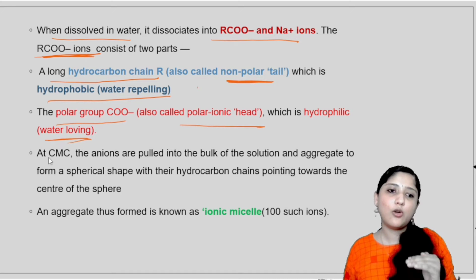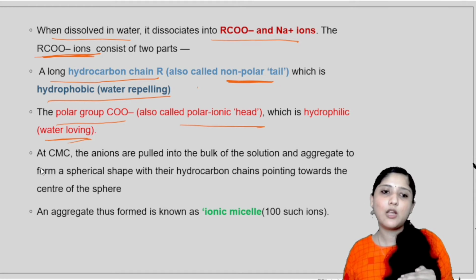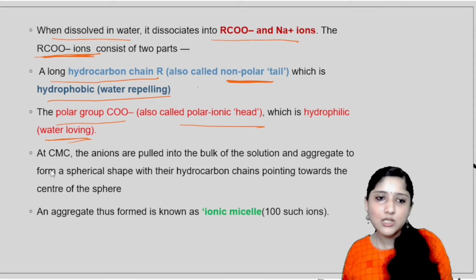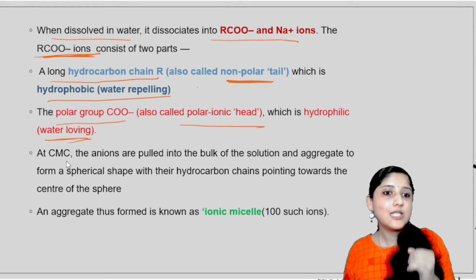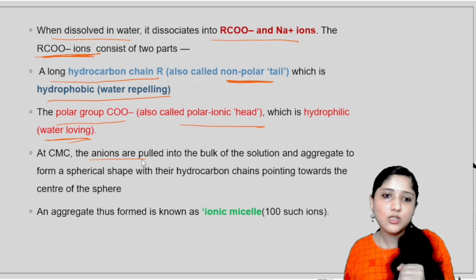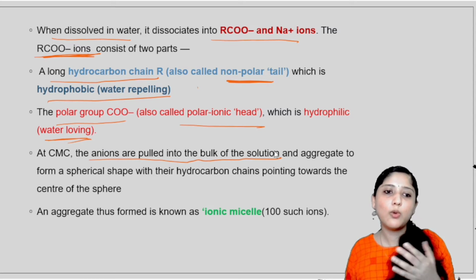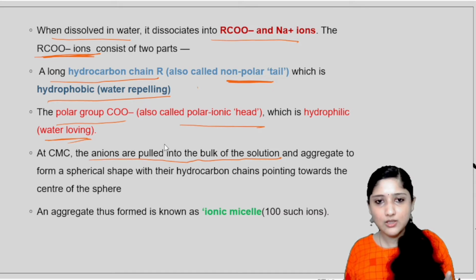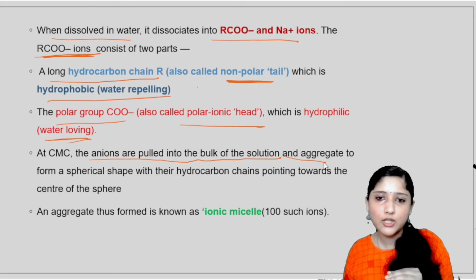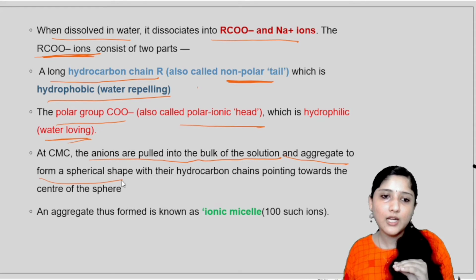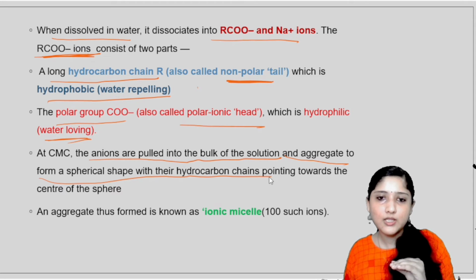We have already studied critical micelle concentration. The concentration above which micelle formation takes place is called critical micelle concentration. At this concentration, the anions are pulled into the bulk of the solution. What are the anions? RCOO minus. They aggregate to form a spherical shape with their hydrocarbon chains pointing towards the center of the sphere. The hydrocarbon chain, that is the R group, will be towards the center.